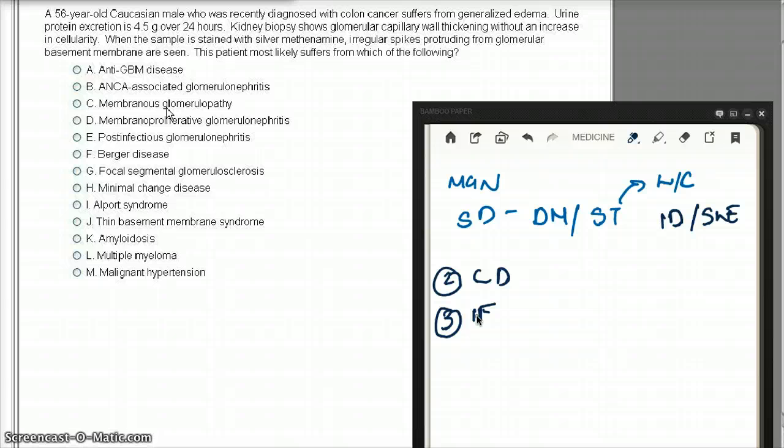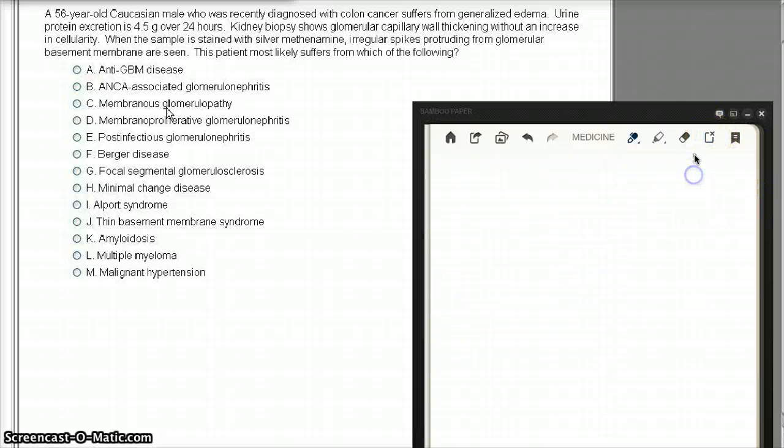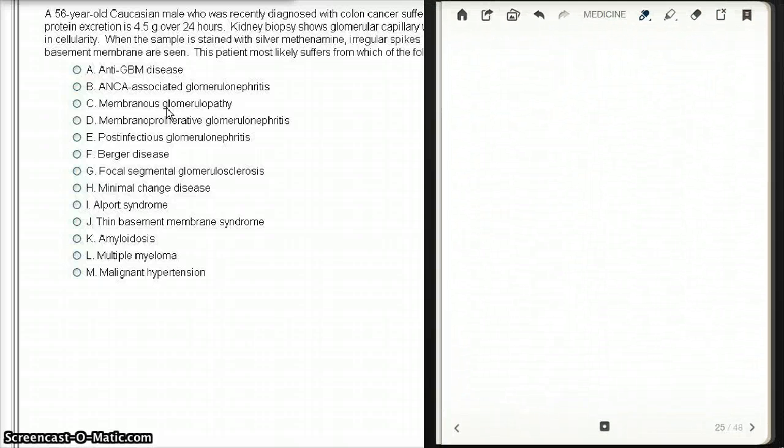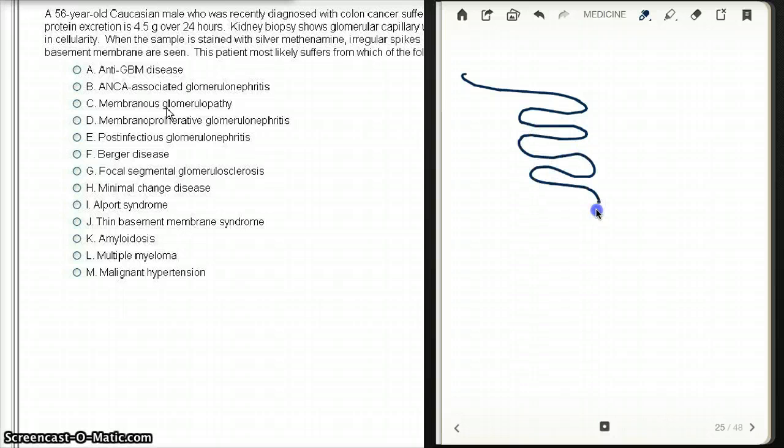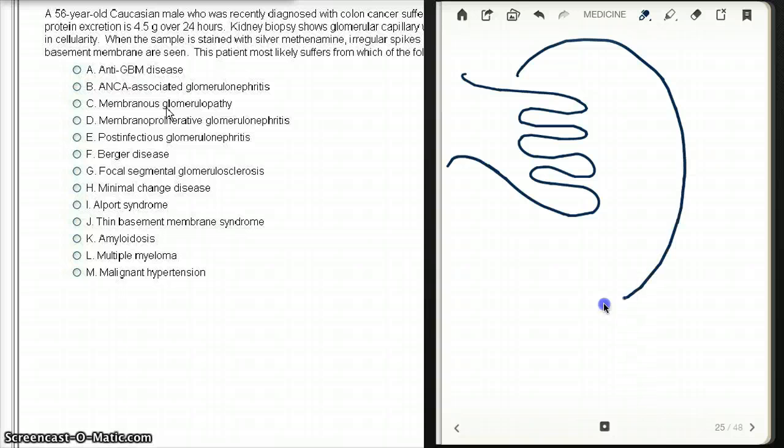Okay. Now let's talk about what we are going to see with MGN on light microscopy, electron microscopy, and immunofluorescence. And let's compare that with MPGN because there could be a little bit of problem understanding it. First of all, what I want to do is draw a very bad looking glomerulus so that we have some sort of reference.